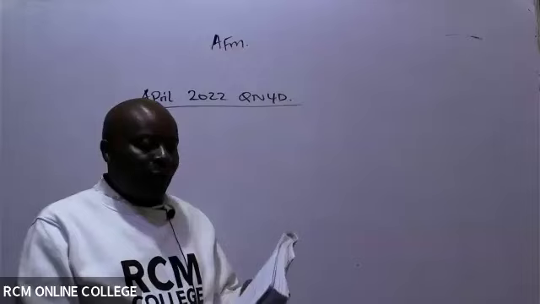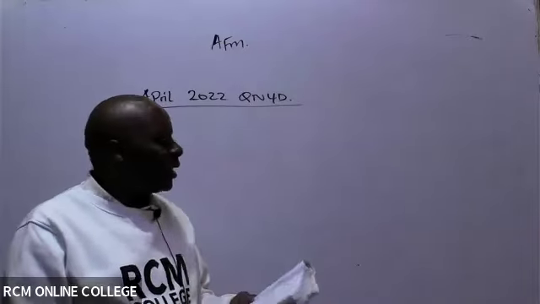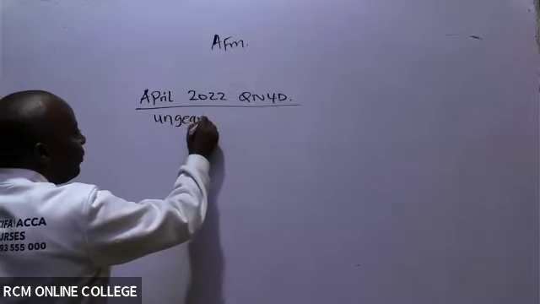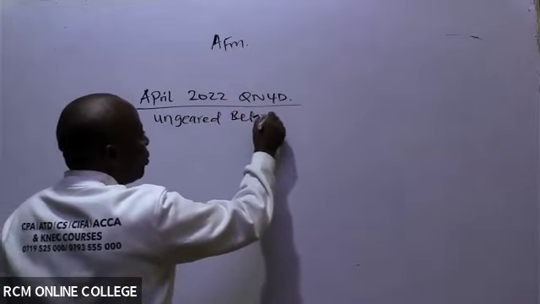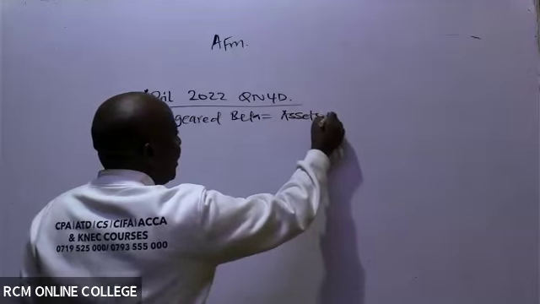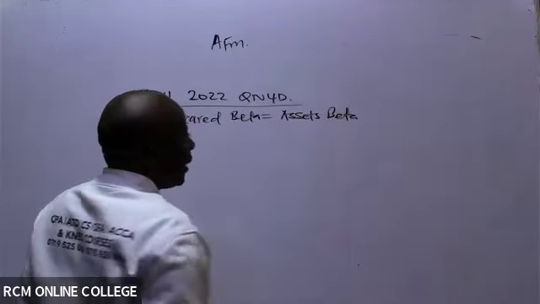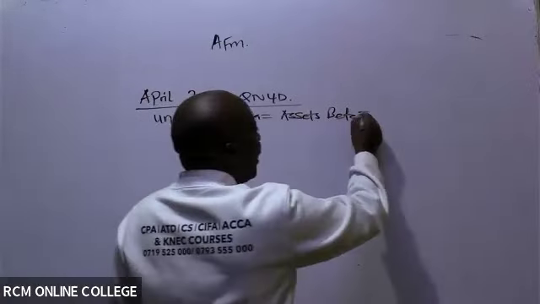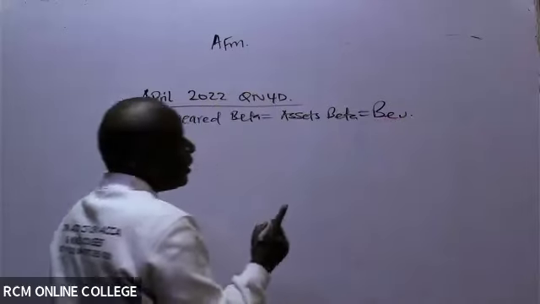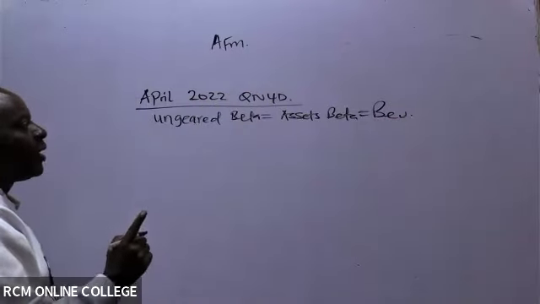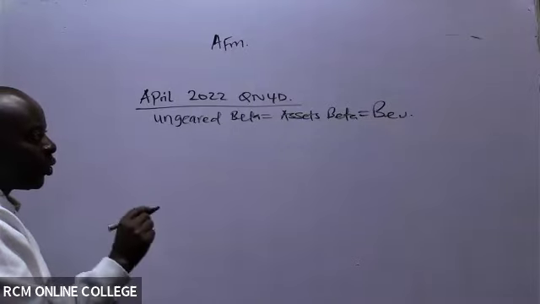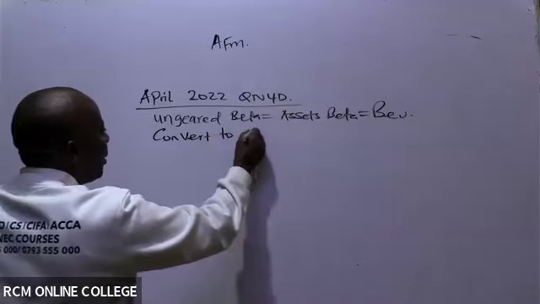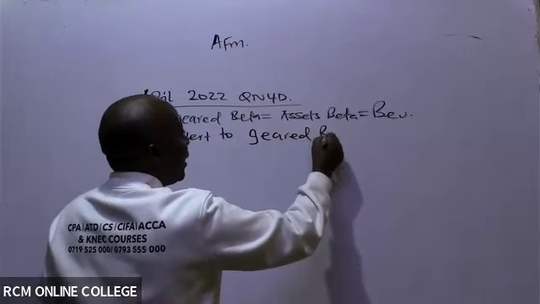So basically, this kind of question is not a tough question. The first thing I'm able to pick here is that they've given me the ungeared beta, what we also call asset beta. We normally abbreviate this as BEU. Once you give me this asset beta or ungeared beta, the very first thing I'll do is to convert it to what we call geared beta.